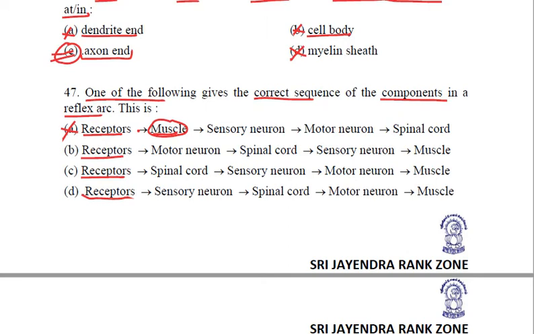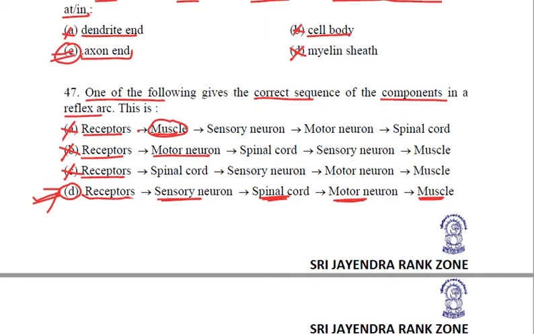Whether the signal is taken by motor neurons, no, because the information is carried from receptors through sensory neurons. So it can't be even spinal cord, it should be sensory neurons. Sensory neurons take this information from receptors to spinal cord. From spinal cord, the motor neurons will take the command for the effector organs, that is the muscles. So this is the correct sequence of components in a reflex arc.